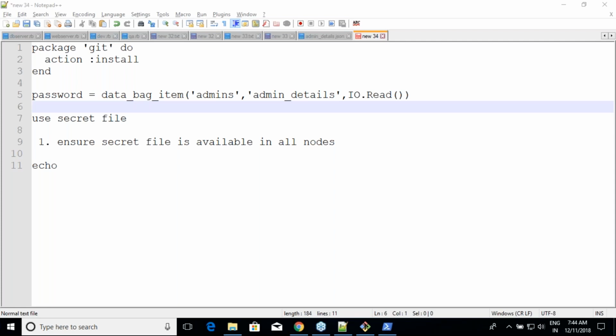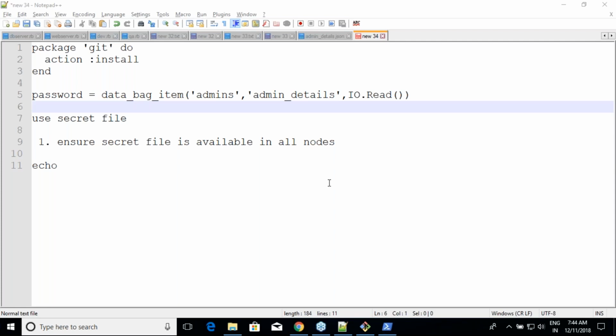For all of your database passwords, Tomcat passwords, whenever you are creating user passwords, anything will be in the data bag. If you don't like this approach, there are some external tools also, but if you are in Chef, this is the easiest tool, right? I'm not saying that there are no other workarounds, but this is what Chef has offered you.